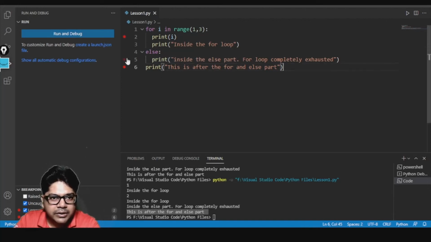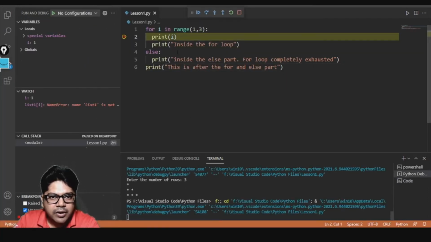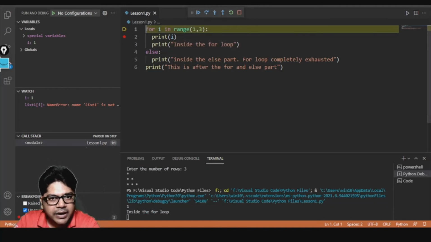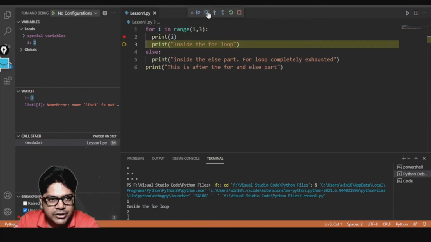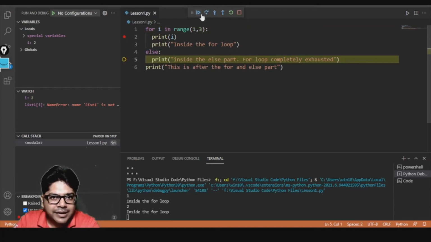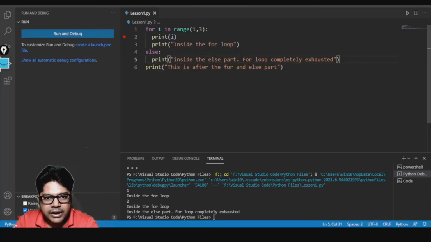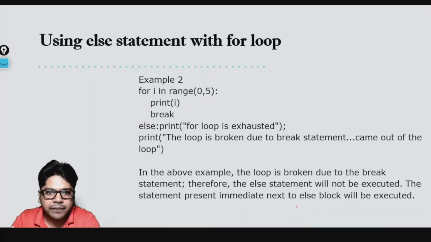Let me debug the code and show you how the program actually flows. For the first time it came here, then went to the next line, went back to the for loop, checked the condition again, still true, went again, checked the condition again, and this time the loop is exhausted. It came to the else part, executed it, and then went to the next line, outside the for and else block. So the else part got executed in a normal execution, when it did not encounter a break. The loop exhausted means the condition became false, right? This was the situation.